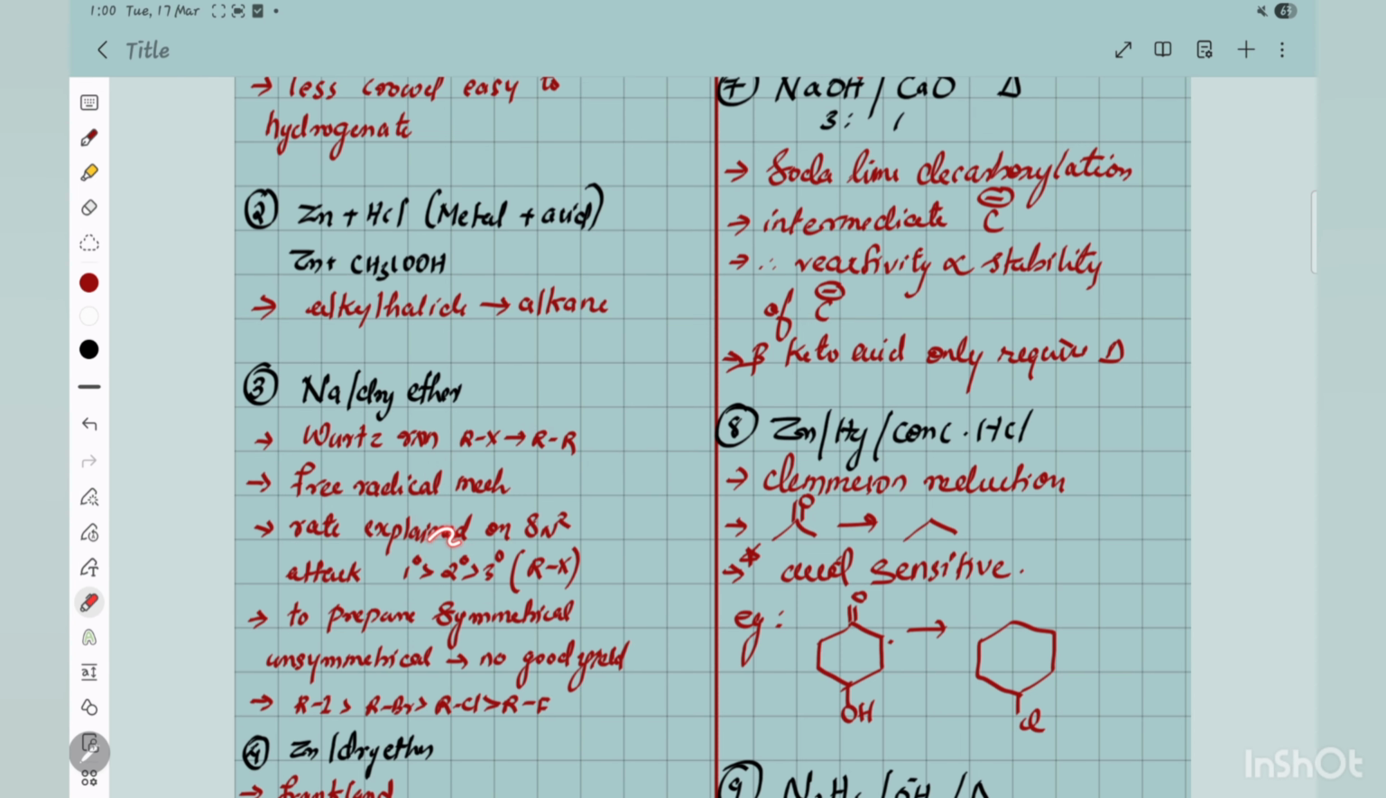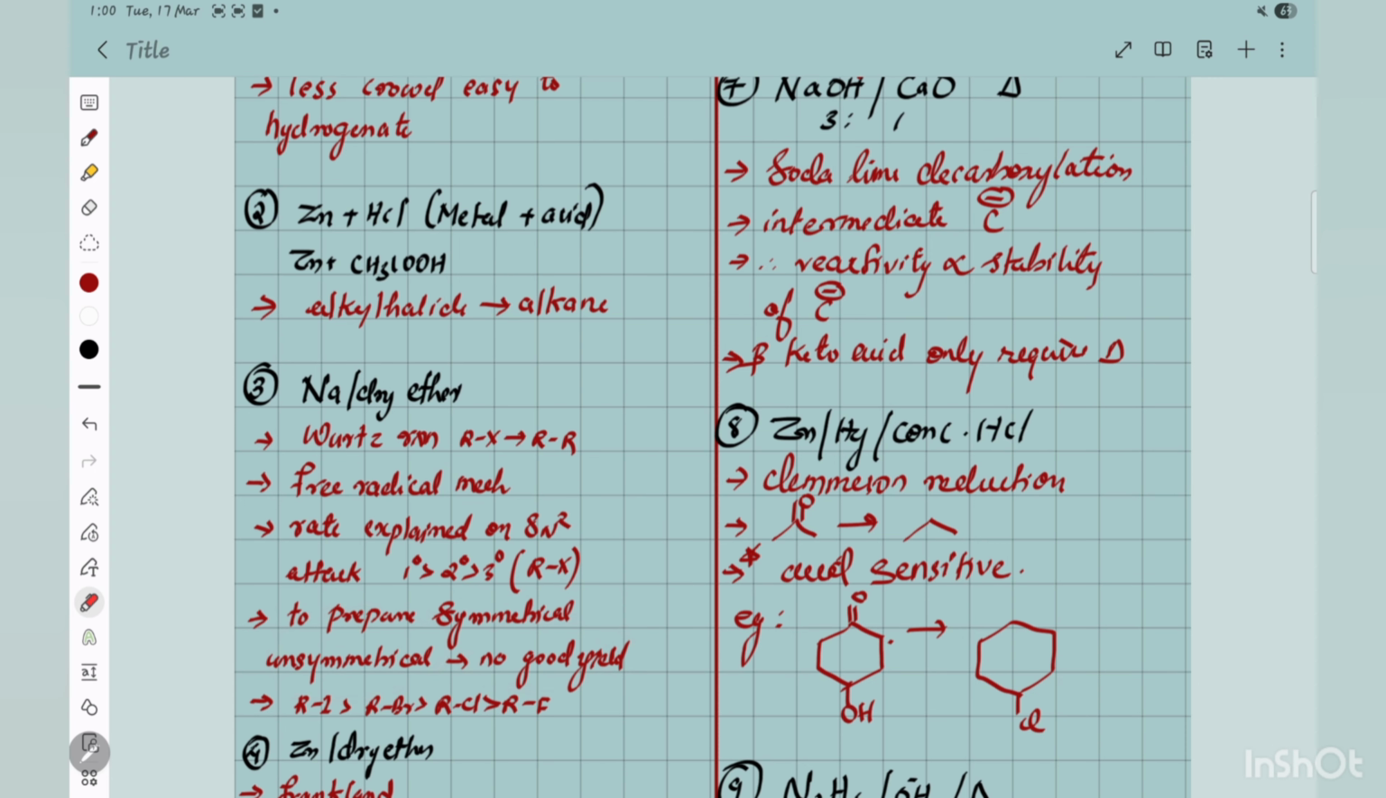That is the way it is. That's because it's primary greater than secondary greater than tertiary. So that is another more important thing. And now, it is only for preparing symmetrical alkanes; for unsymmetrical, no good yield.